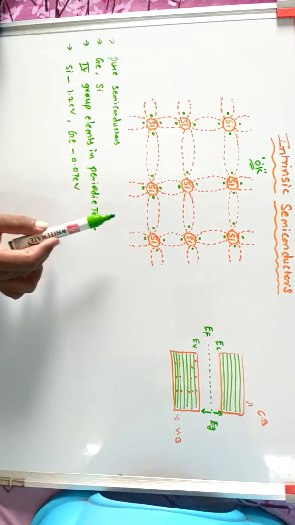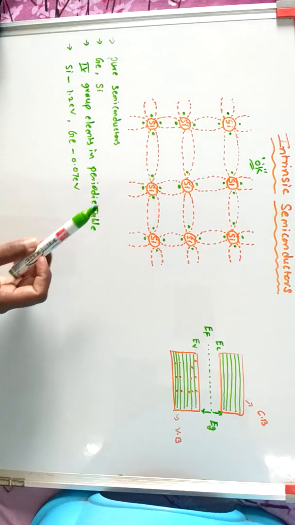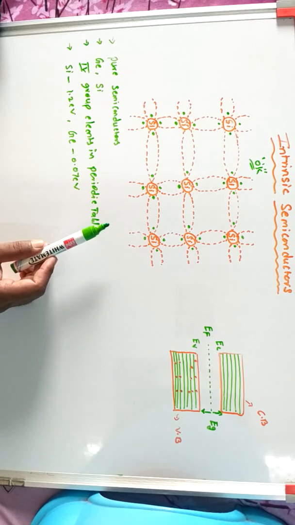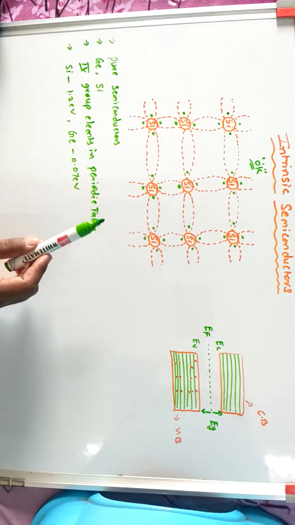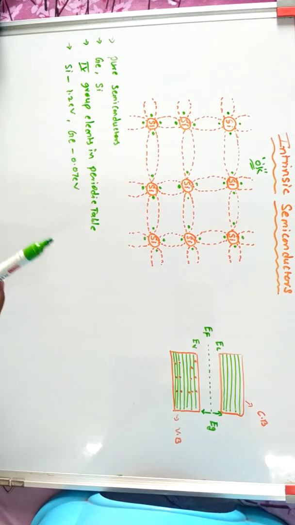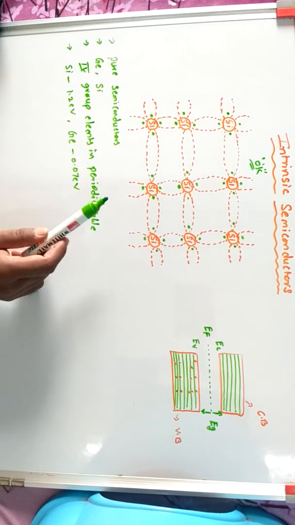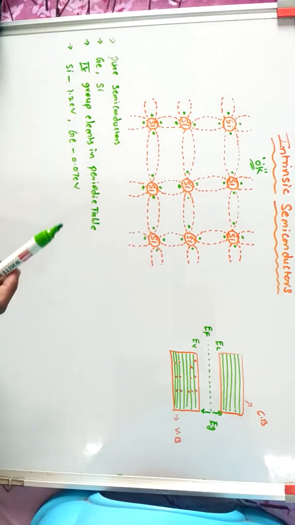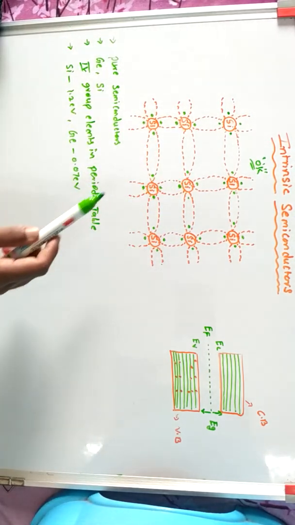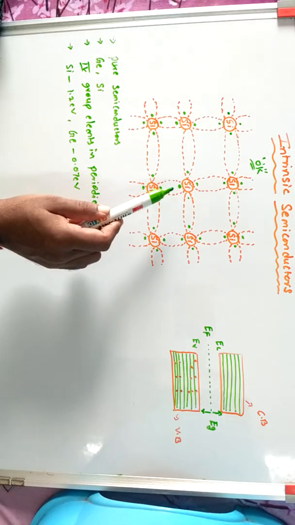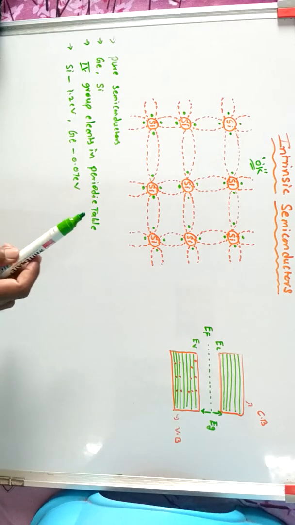At 0 Kelvin, in the silicon intrinsic semiconducting material, all the valence electrons are strongly bonded to their neighboring atoms and actively participate in covalent bond formation. As a result, there are no free electrons available for conduction. It is known as an insulating material.